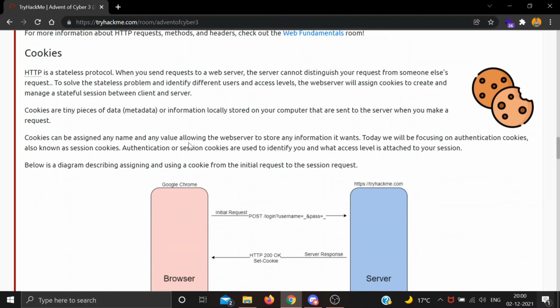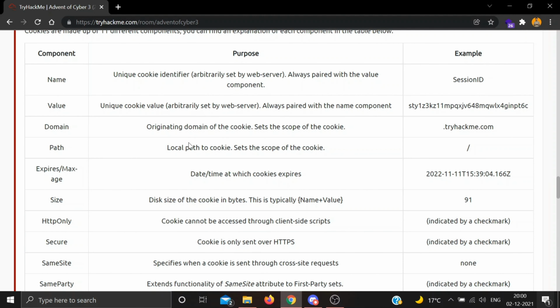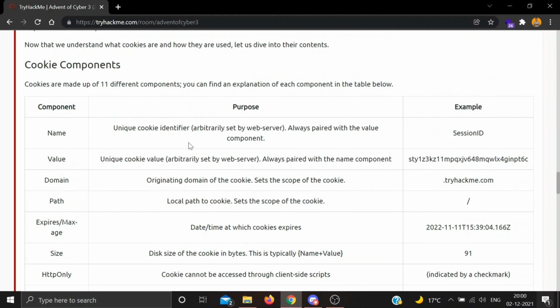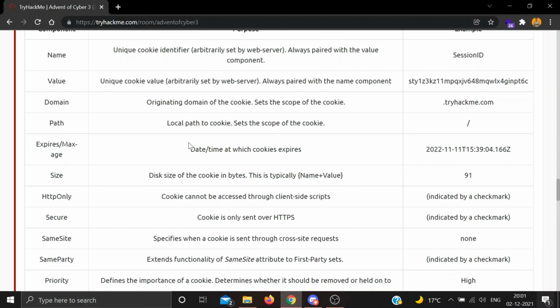So below there is about cookies. These are tiny pieces of data or metadata or information locally stored on our computer that are sent to the server when you make a request. The components of a cookie are given here. Cookies are made up of different components. We can find an explanation of each component here.